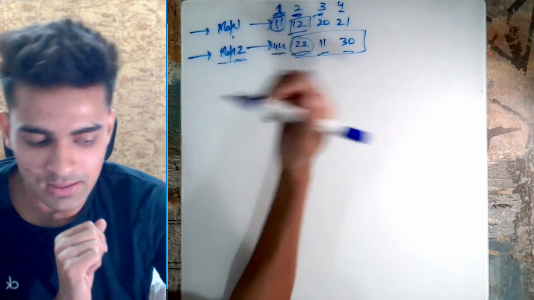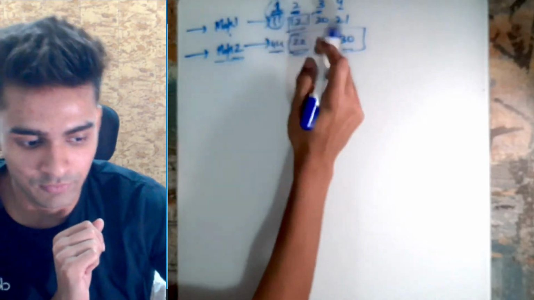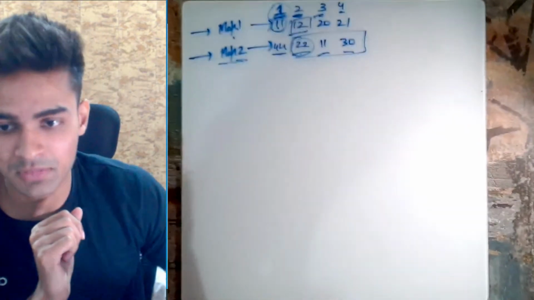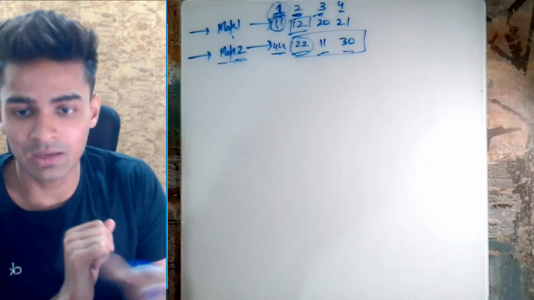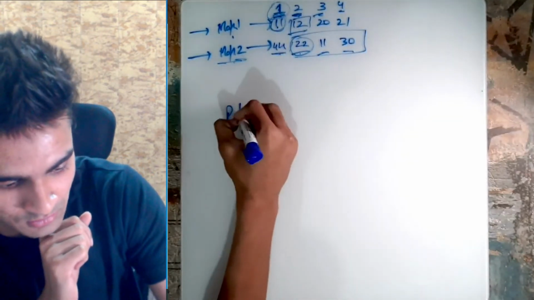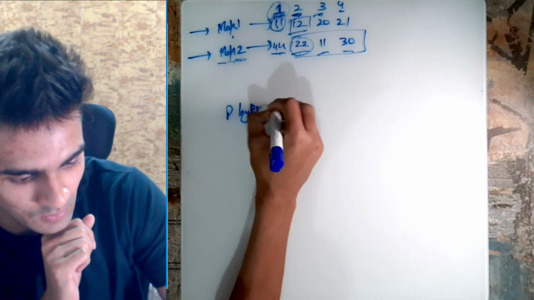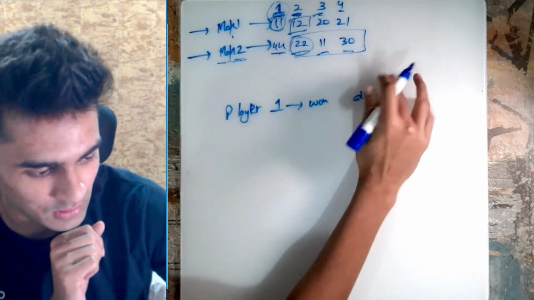Since he can win from player 1, he can already say that since 1 was able to win from all the other people, therefore there must be a way in which player 2 can win from all the other people as well if he can win from player 1. That is the key here. So basically player 1 won all matches.